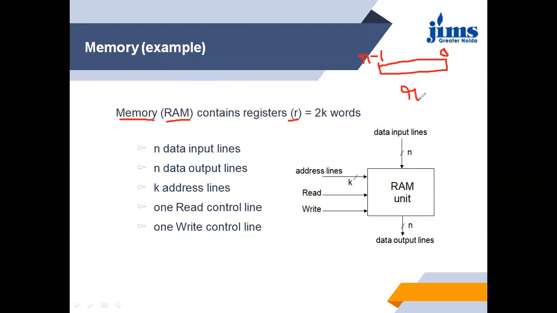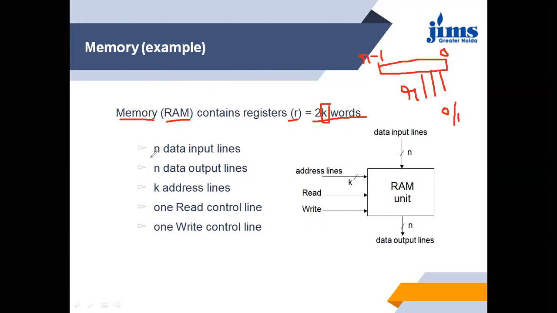It can store 2^k words. Now I am telling you what k is. Actually, k is the number of lines over here, because on a line, either I can put 0 or I can put 1.